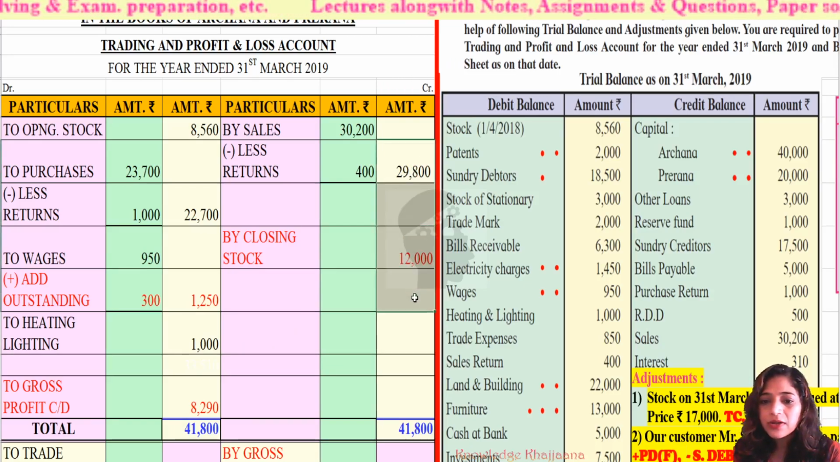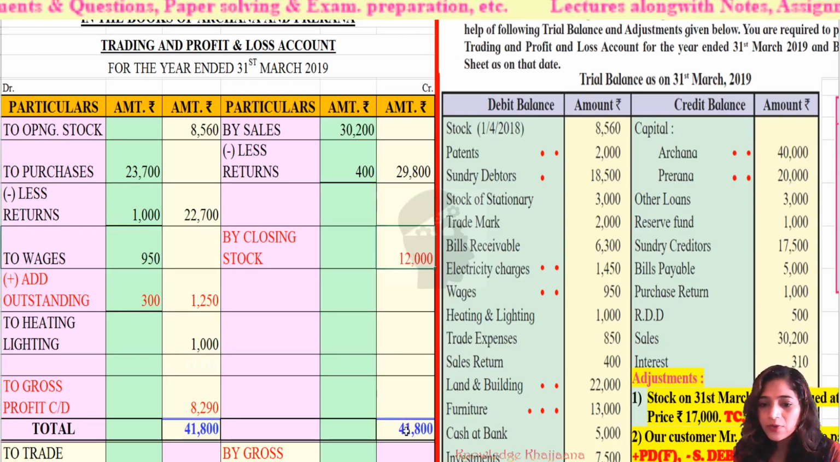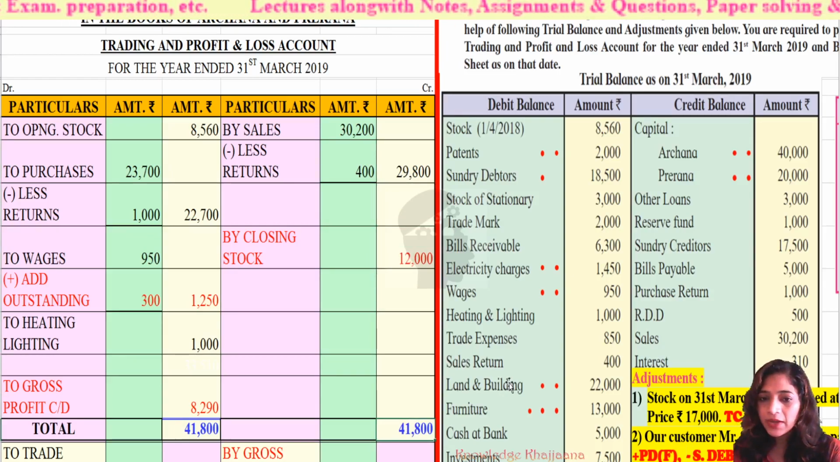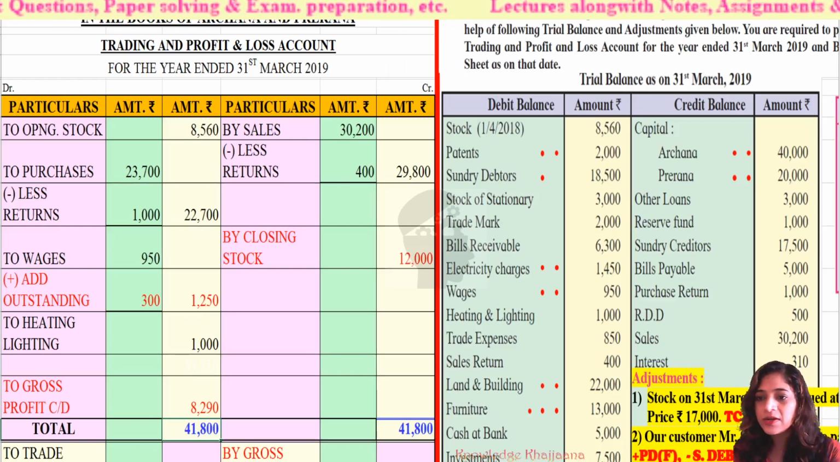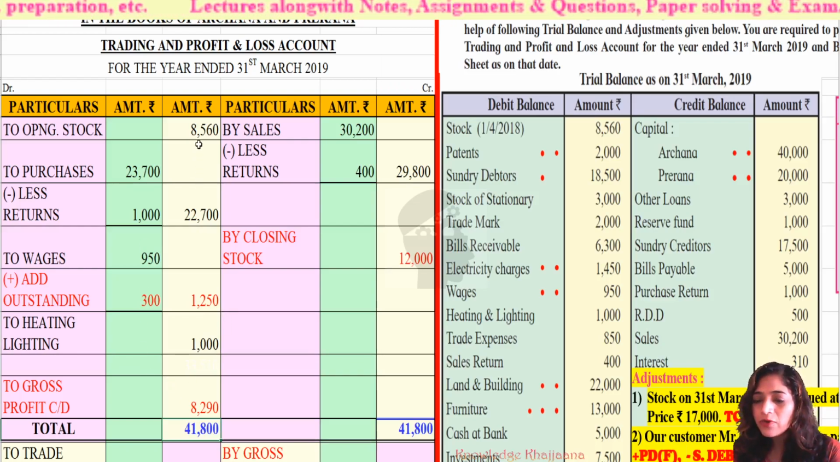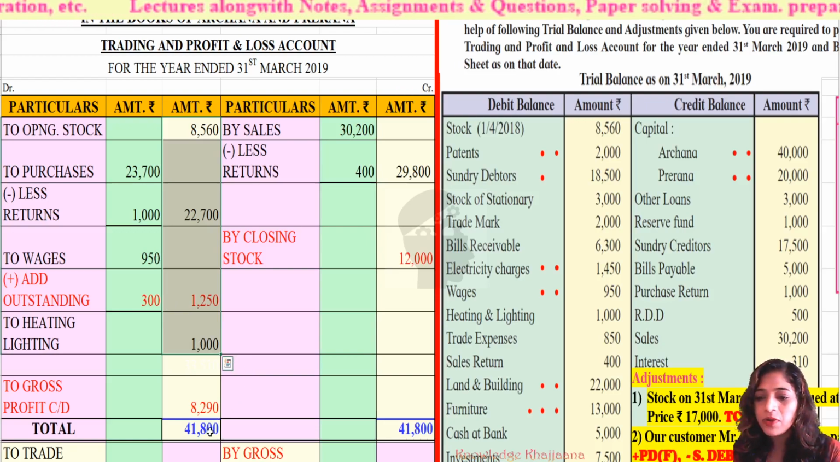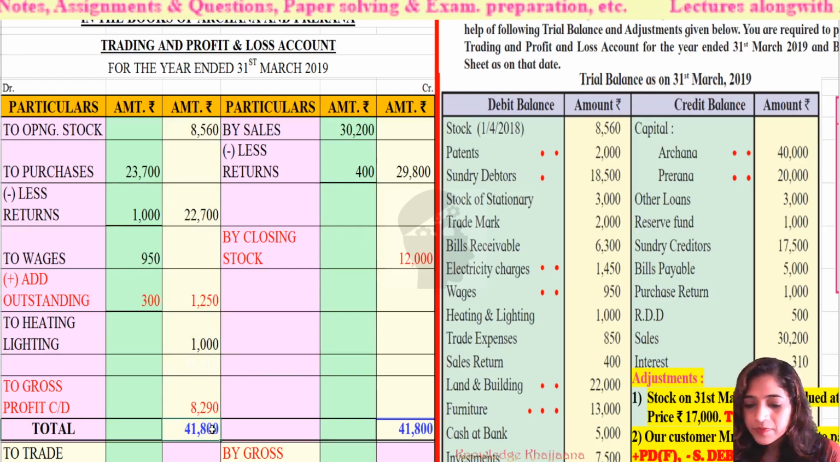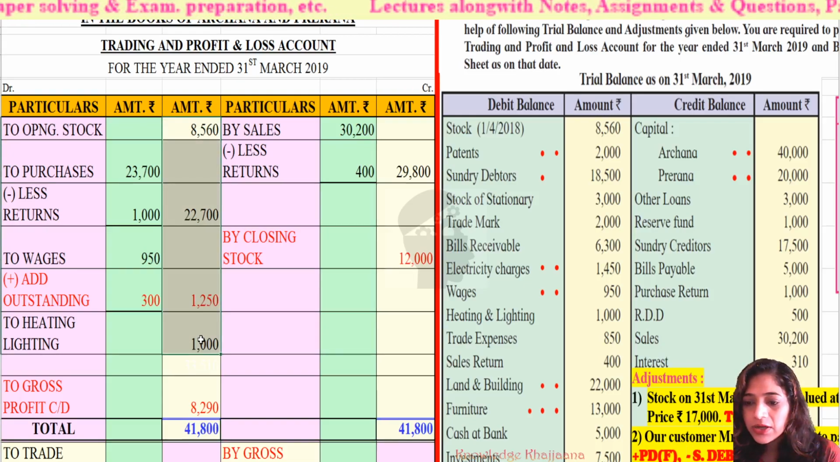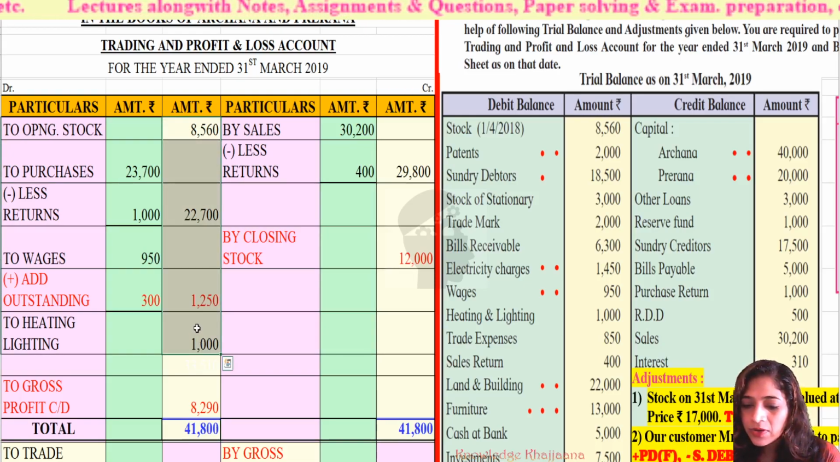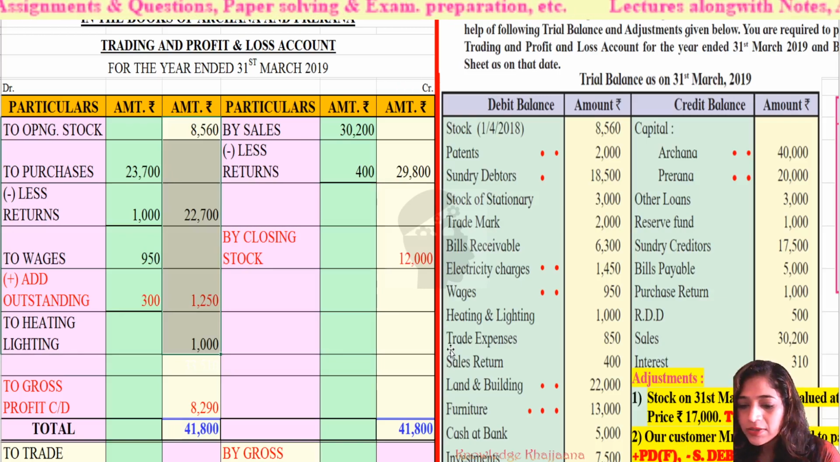So if we do the total of these two amounts, 29,800 and 12,000, we get the amount rupees 41,800. Okay, so the same amount we have to write here, rupees 41,800 in the debit side. Then what we have to do? We have to do the total of these four amounts, and we have to deduct this value from 41,800. What is the total of these four amounts? It is rupees 33,510.